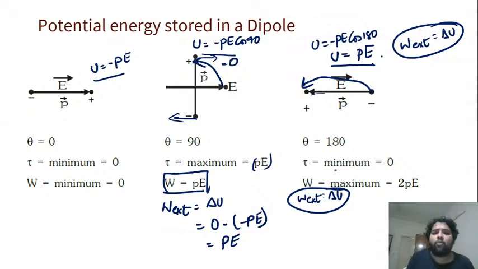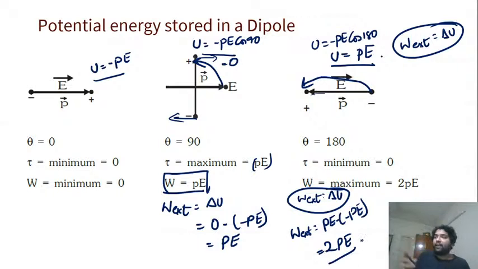Now from here to here, what is the external work? Final potential is plus PE, initial potential is minus PE. So total work done will be 2PE. Getting it? Yes, so note this point also. It's a very basic understanding with which you can solve any other problem. Anything you can solve with this.